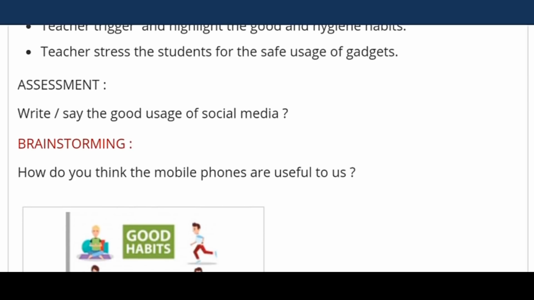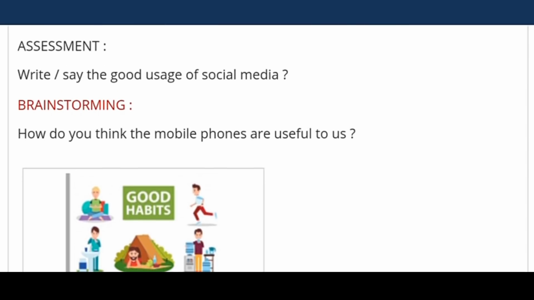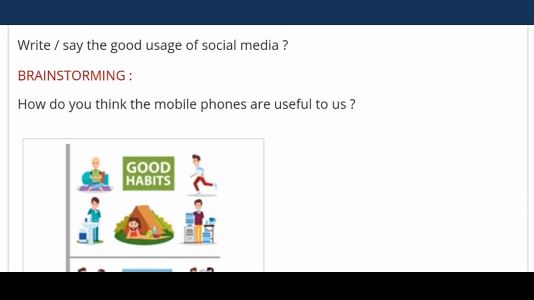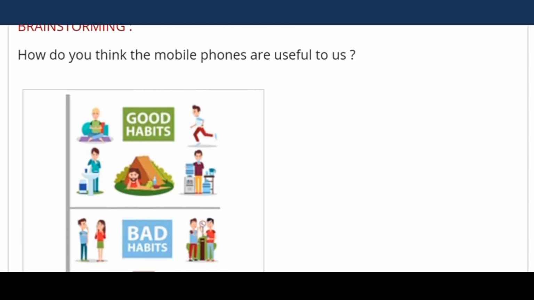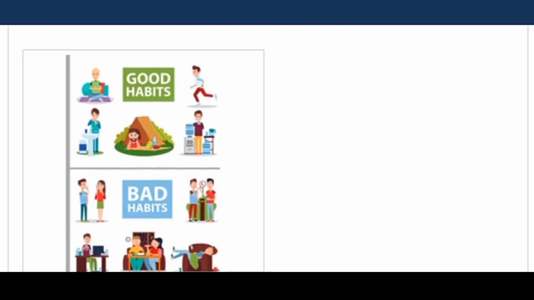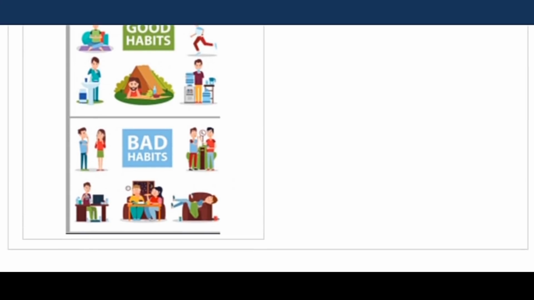Here you have to remember every portfolio must have these types of side headings and some highlighting points and key points. The next topic is assessment. You have to assess them by your own questions.